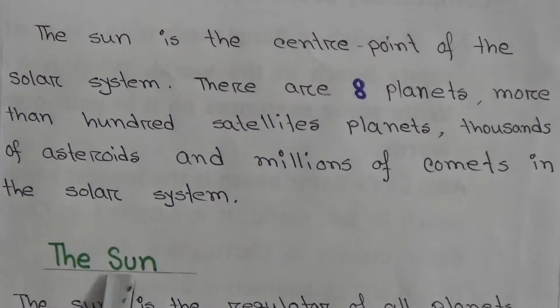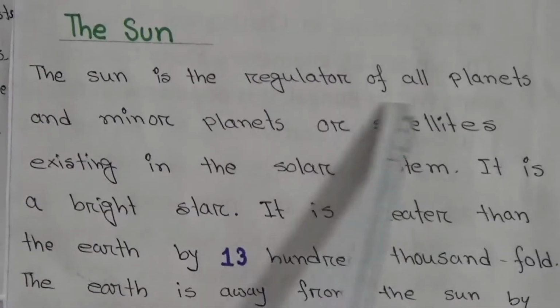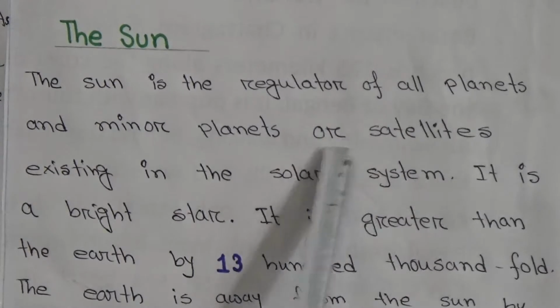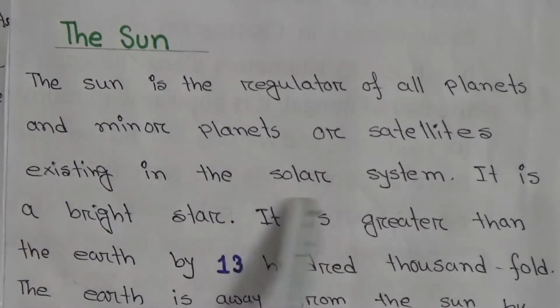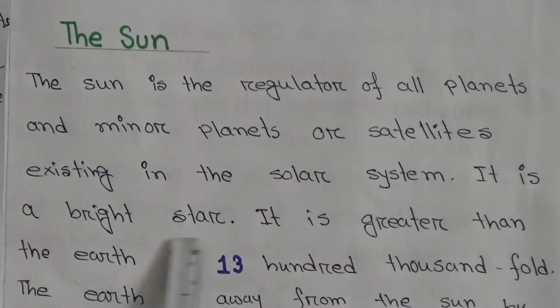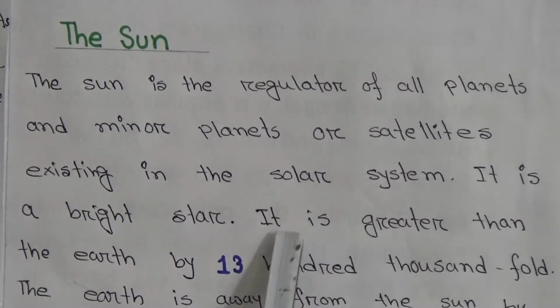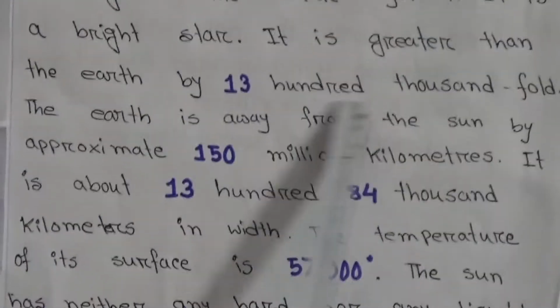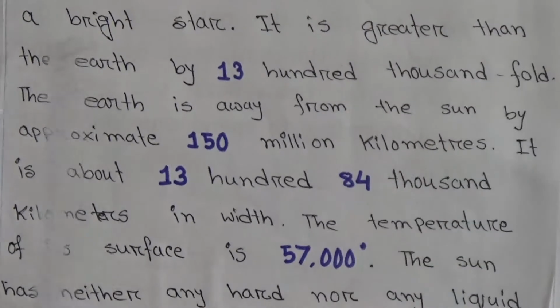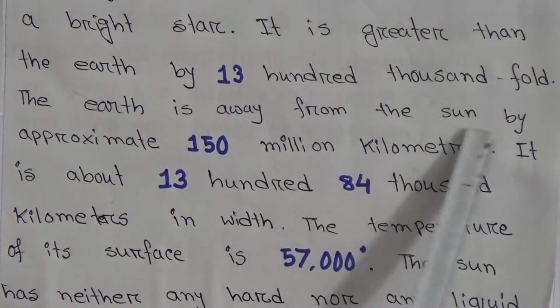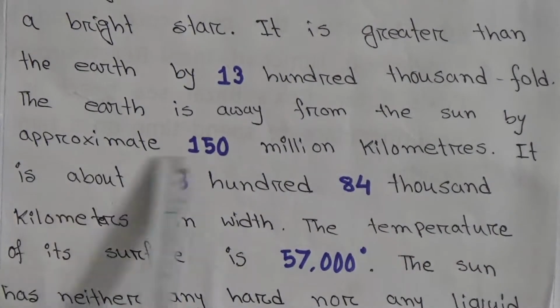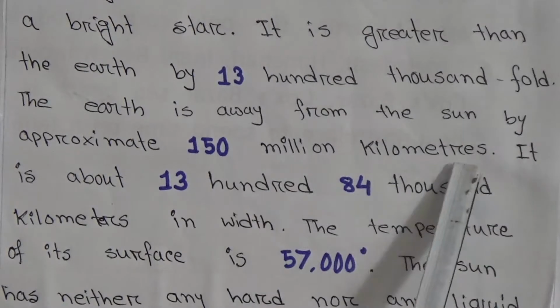Now we know about the sun. The sun is the regulator of all planets and minor planets or satellites existing in the solar system. It is a bright star. It is greater than the earth by 1,300,000 fold. The earth is away from the sun by approximately 150 million kilometers.